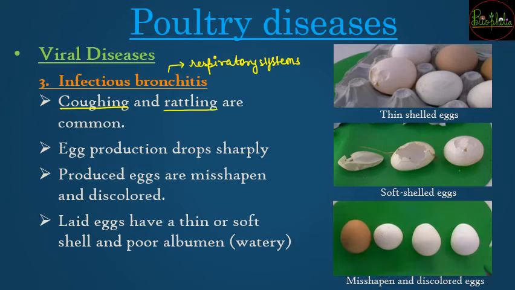There is going to be rattling sounds, that is, when the bird breathes in and breathes out, there is going to be sound production. With these you can understand that there is some problem in that particular bird. In infectious bronchitis, the egg production is majorly going to drop because the entire body is going to fight against the disease, and the egg production is going to suffer because of that disease.